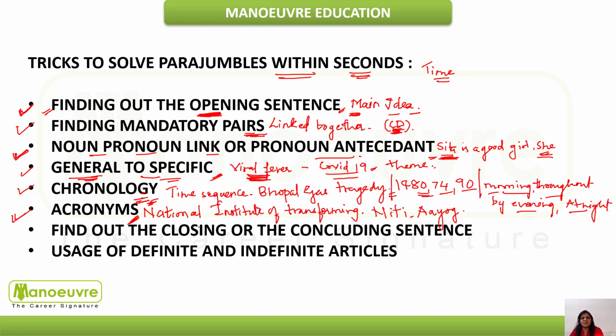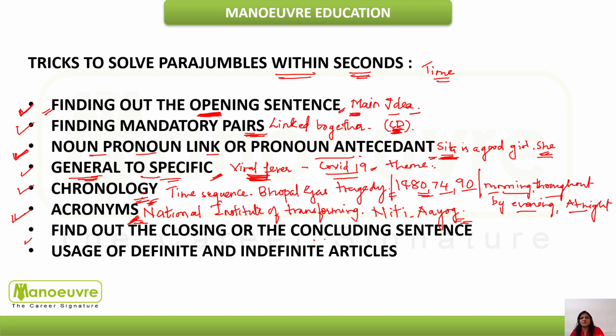Even in the case of the names of people like Dr. Abdul Kalam, in the first sentence they would write the full form, and in the second and following sentences they would write the short form of the name, that is APJ. Okay, Dr. Abdul Kalam or Dr. Kalam. This is how the sentences are written. So if you understand this theme, it again helps you a lot to crack these kinds of questions.